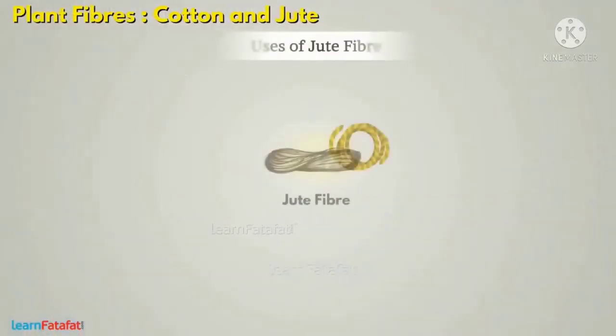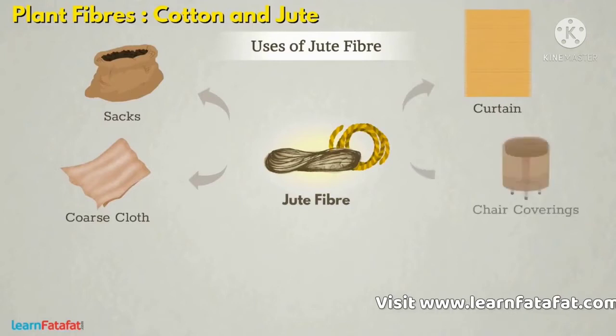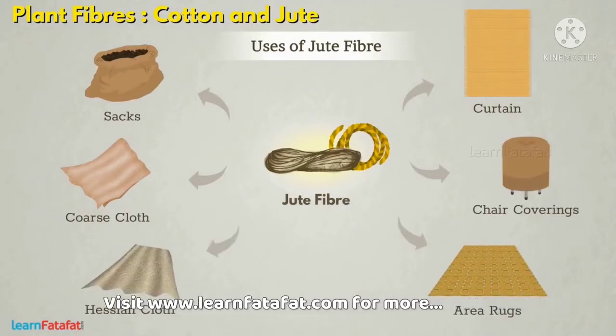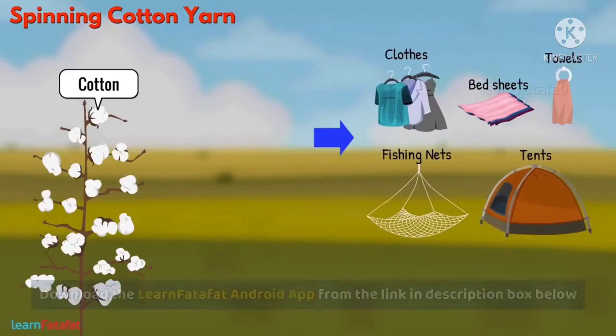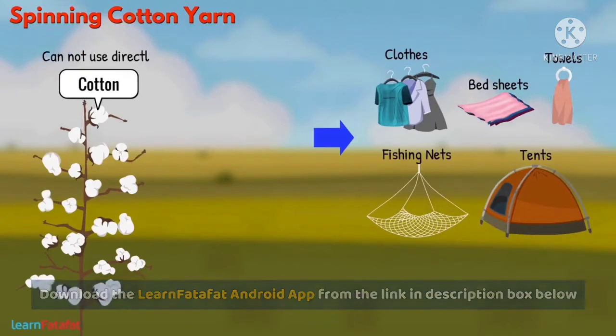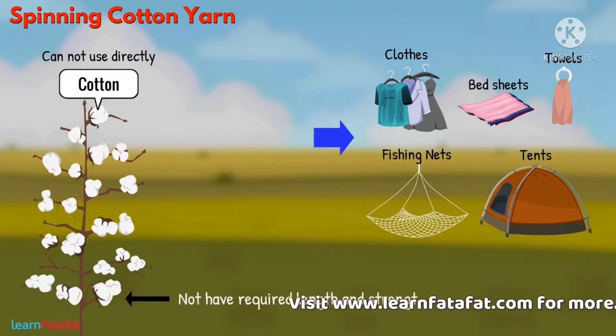There are many uses of jute fiber. It is used for making sacks and coarse cloth. We also make curtains, chair coverings, area rugs, hessian cloths, etc. In order to make these things, we cannot use cotton fibers directly. It is because they do not have the required length and strength.